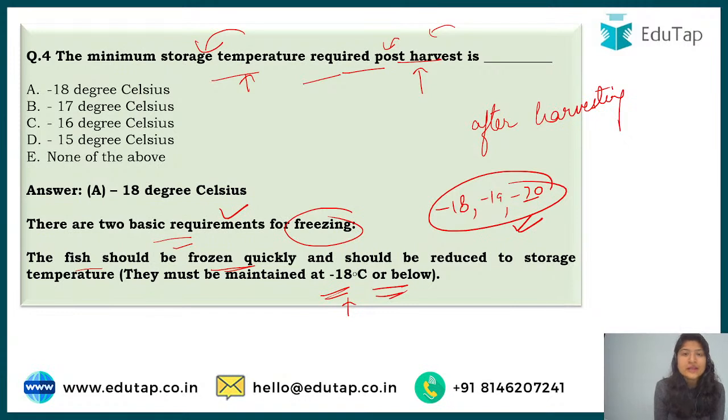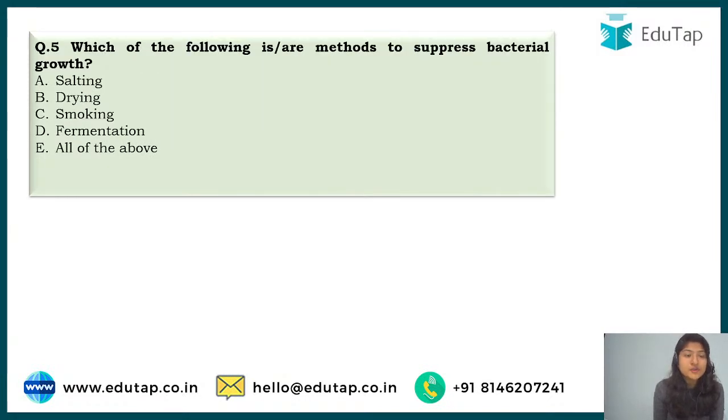All right. Now let's move to the last question of today, which is: which of the following are methods to suppress bacterial growth? Because again it is an organism, right? So there are high chances of bacterial infestation, and that is why we use one of the following methods to suppress this microbial growth. All right, the correct answer is option number E, that is all of the above. So let's understand all.